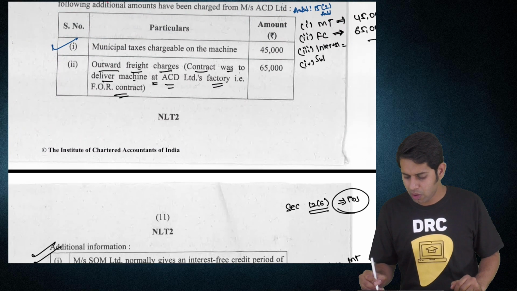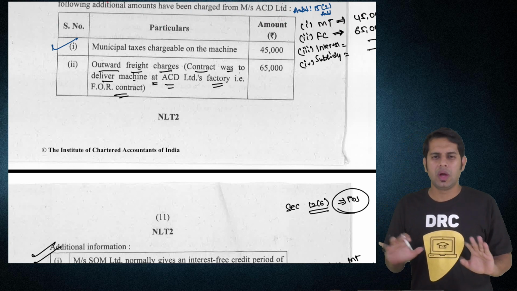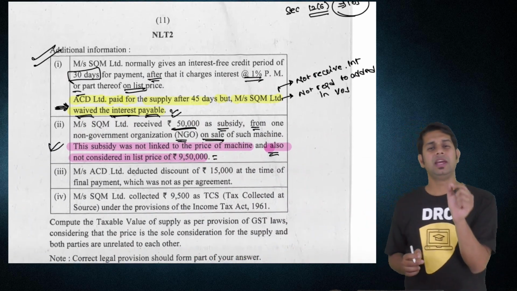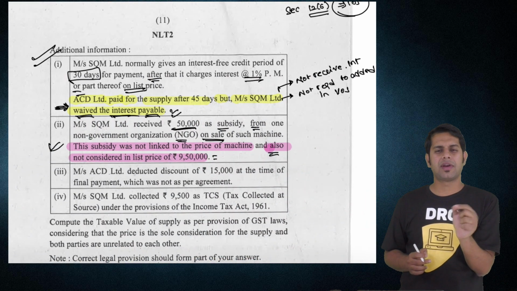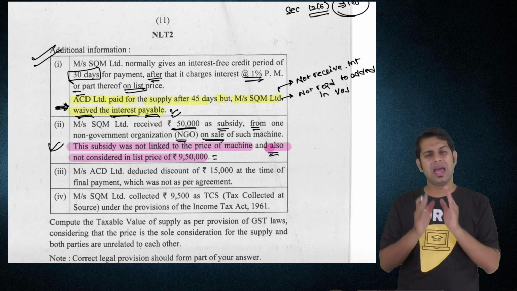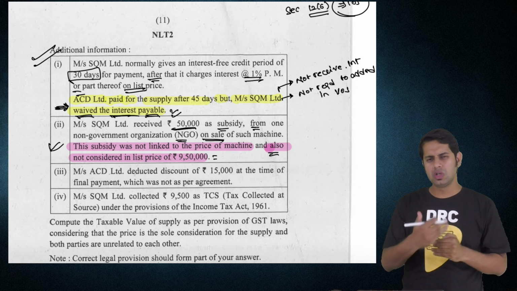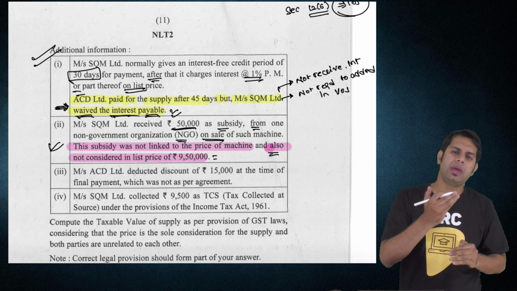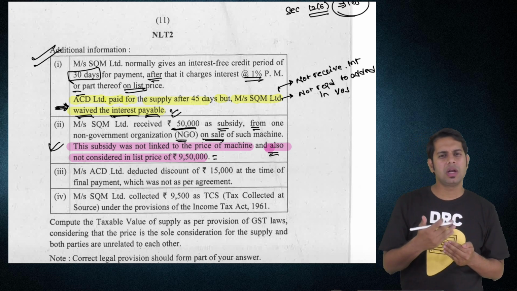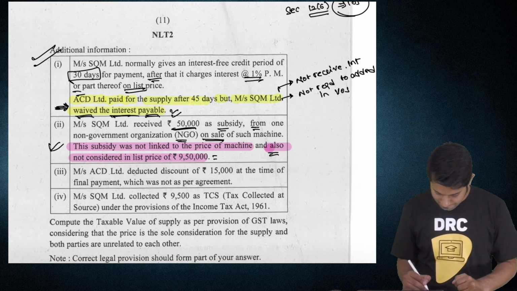Point number 4, subsidy. I should not do anything with regard to subsidy. I'll repeat again: if you receive any subsidy from any person other than the central government or state government, and if it is linked to the price of the goods which you are selling, only then it is required to be added in value of supply. In the present case, it is not linked to the price. If it is not linked to the price, it is not required to be added in value of supply.